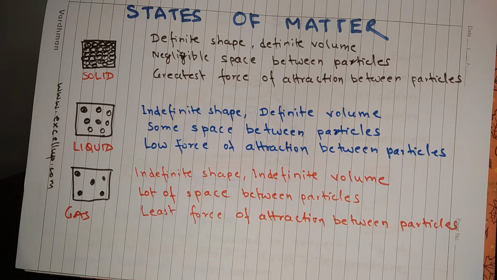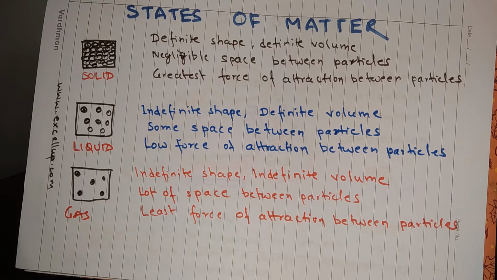In case of liquid, it has indefinite shape and definite volume. So if you take 200 ml of, say, water and put it in a tumbler, the water will remain 200 ml, but it will acquire the shape of the tumbler. Now if we put it in a round bottom beaker, the shape will become that of the round bottom beaker, but the volume will remain the same, that is 200 ml.